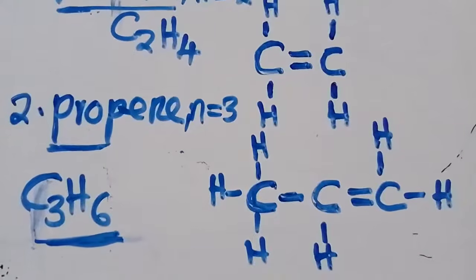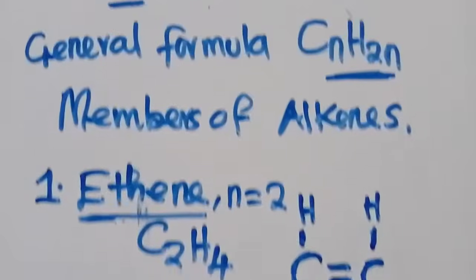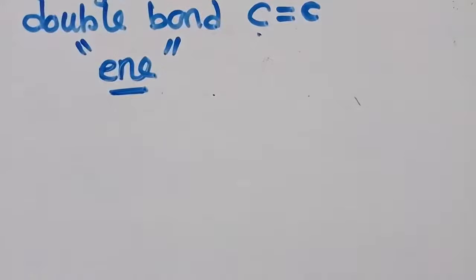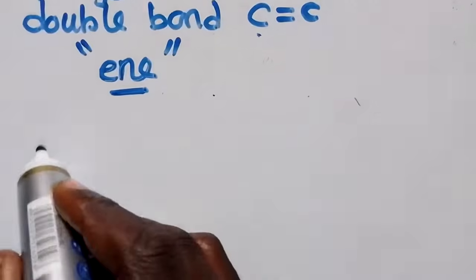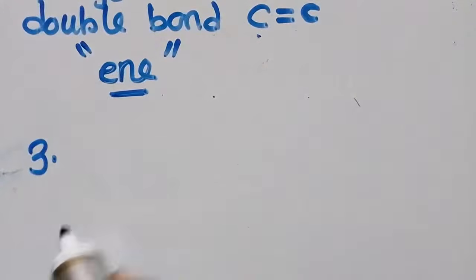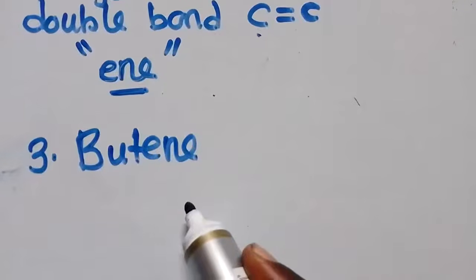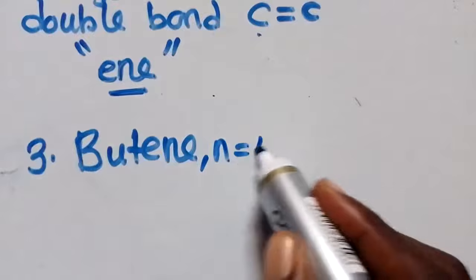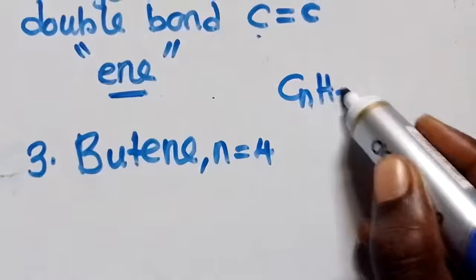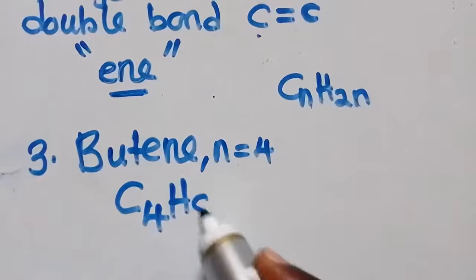Let us look at another last one. So we go to the 4th one. So we go to something that is having n equal to 4. So n equal to 4, the 4th. So it is the 3rd one. So it is butane. You know that under butane, n is equal to 4. So on the general formula that you have, this is the general formula. You say C4H8.